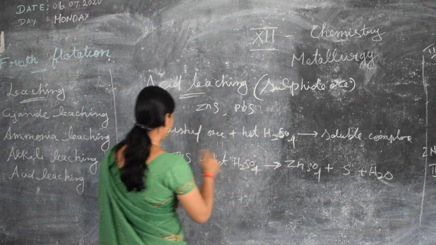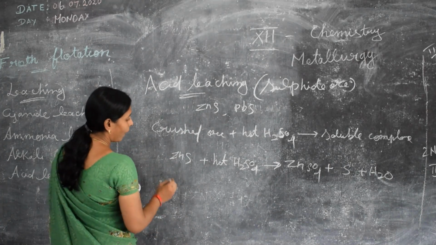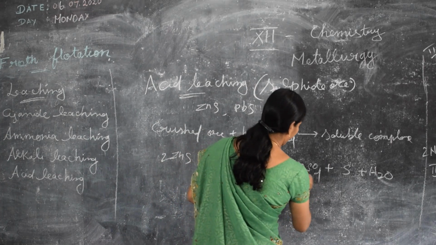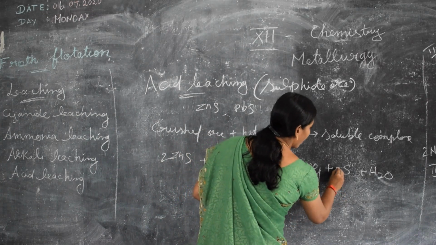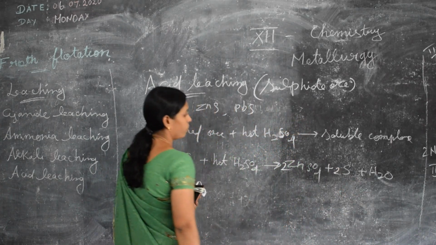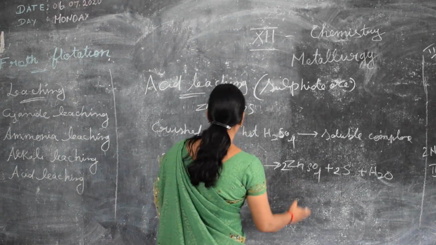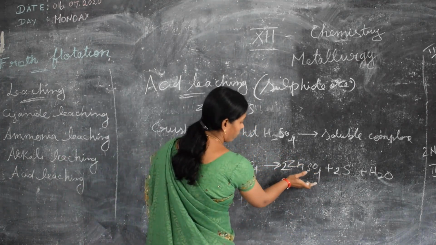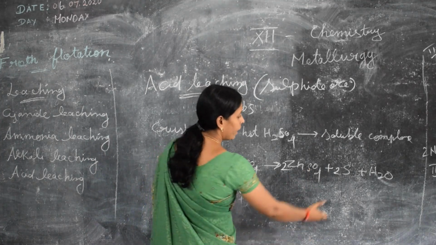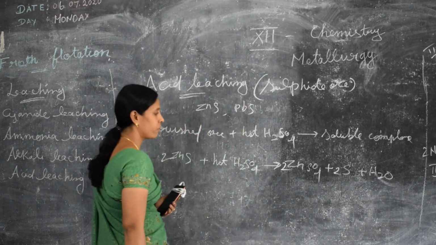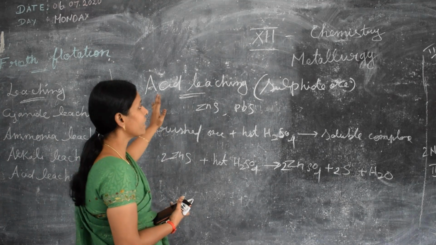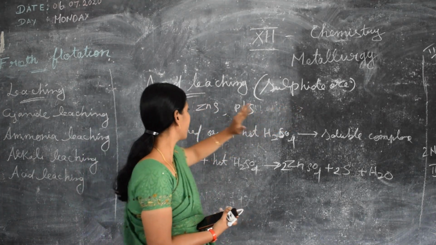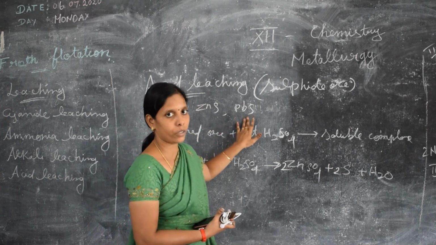Now balance the reaction. There is the zinc compound and sulfur. Zinc sulfide is converted to the soluble compound zinc sulfate, and elemental sulfur is obtained. This acid leaching is only for sulfide ores like zinc sulfide and lead sulfide compounds.